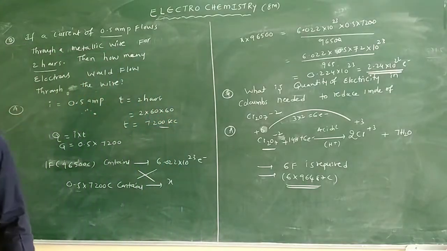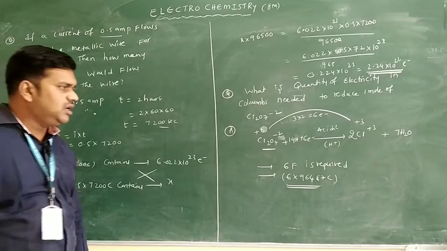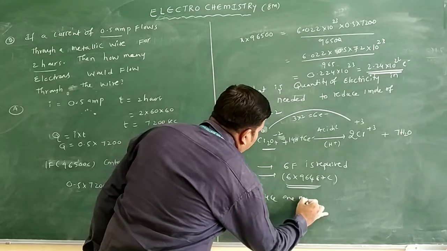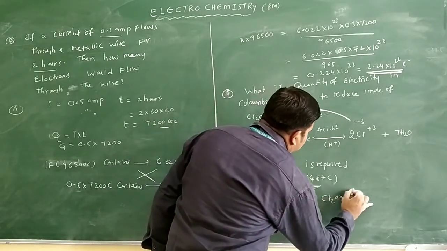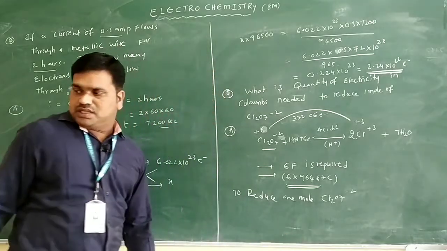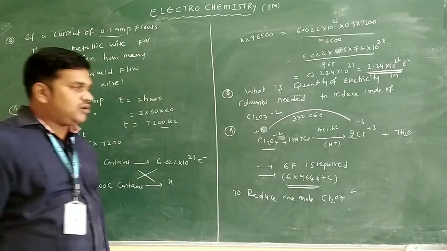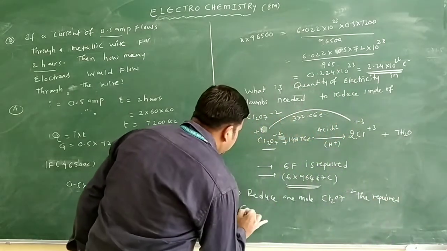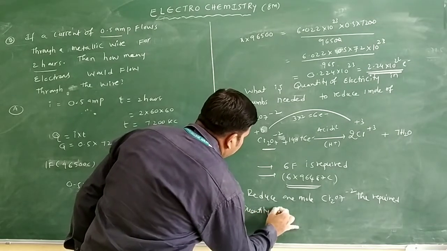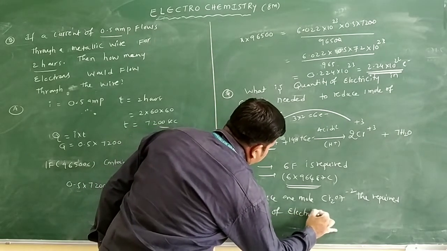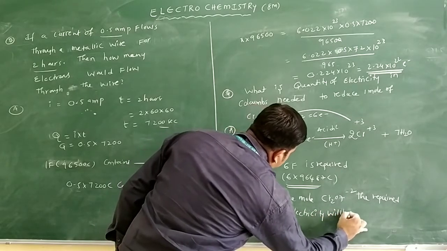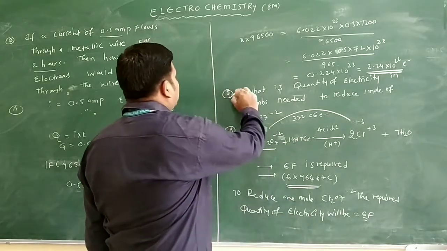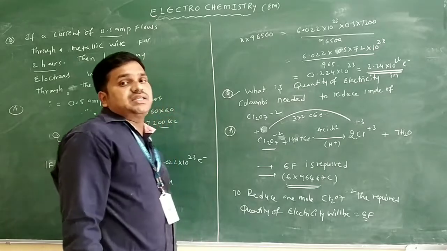Otherwise we can write it in words: to reduce 1 mole of Cr2O7 minus 2, the required quantity of electricity will be 6 farads. So this is the answer for question number 4. How many farads are required? 6 farads are required.